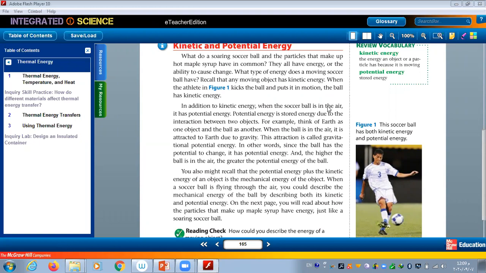Assalamu alaikum. I answer. Potential energy is the stored energy. Yes, and the object gains potential energy when, if you put any object on the ground, it has potential energy.